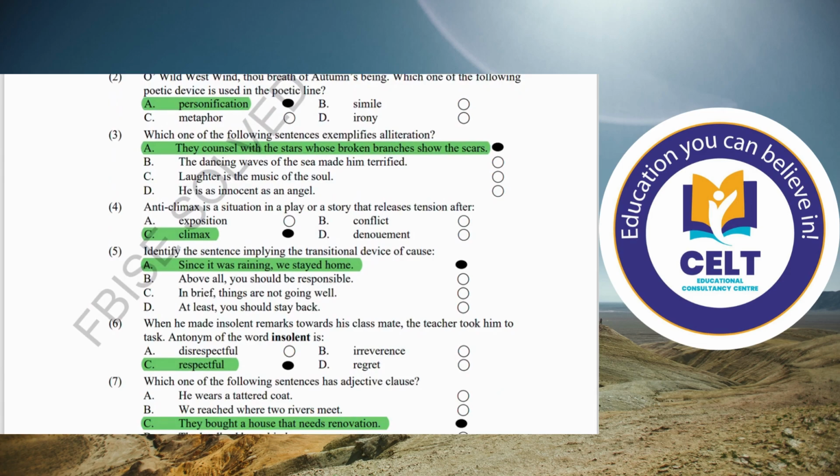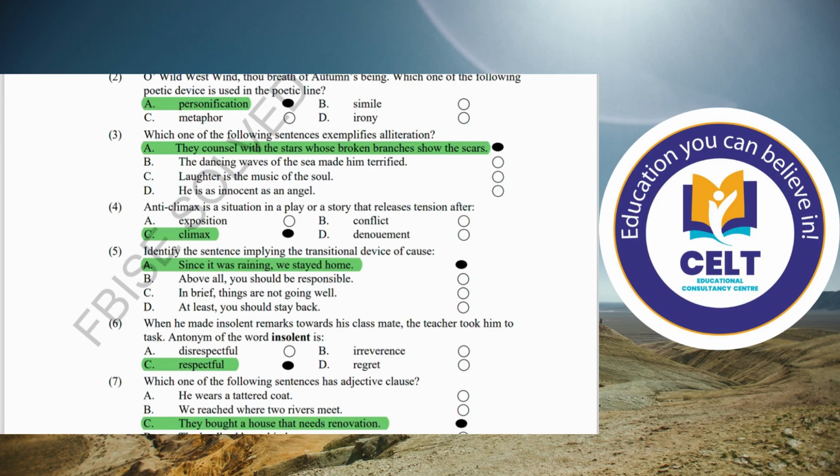Number 5, identify the sentence implying the transitional device of cause. Since it was raining, we stayed at home. This is basically the device of cause. If you see other sentences, above all, you should be responsible. There is no cause in the sentence. And if things are not going well, at least you should stay back. All of these three sentences do not contain any device of cause. So the correct and the best suitable option is the option number A.